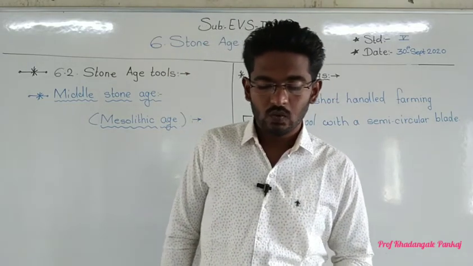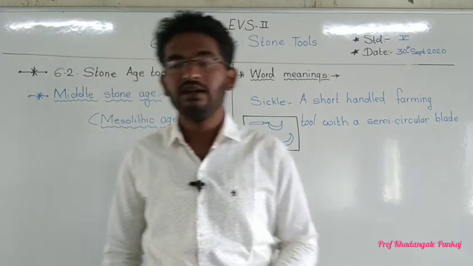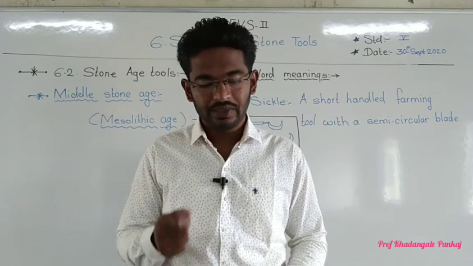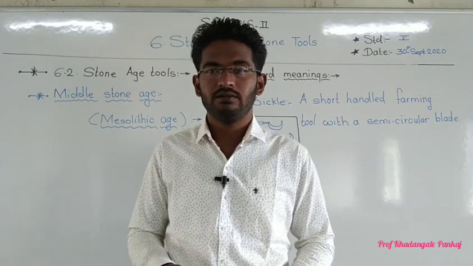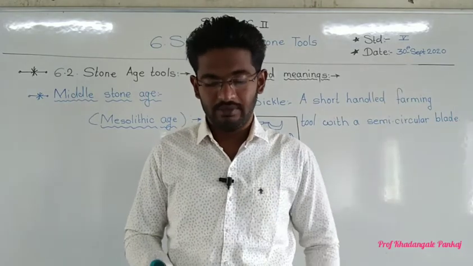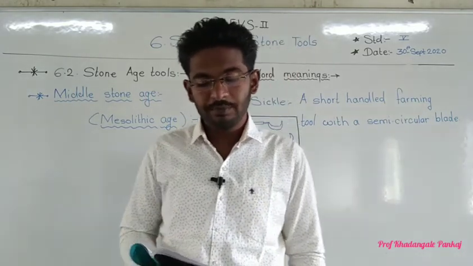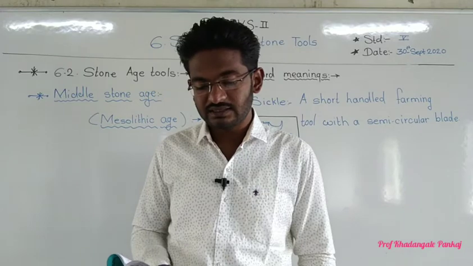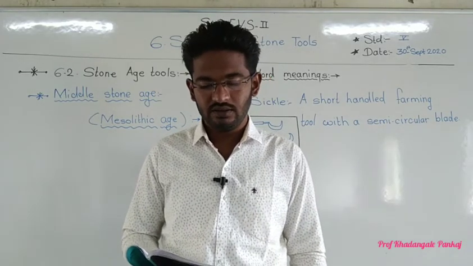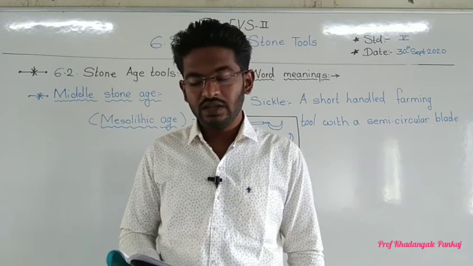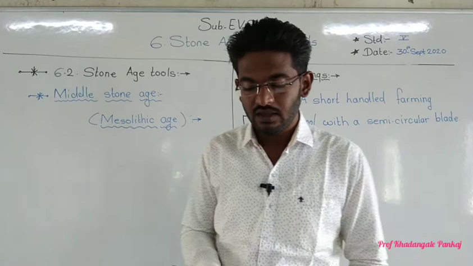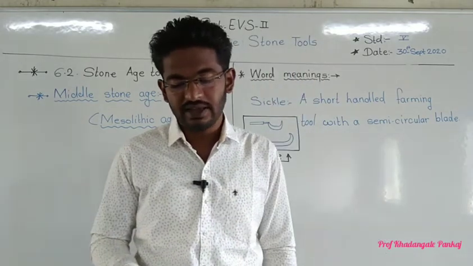Durable means long lasting, it will last for more time. For what purpose? For a variety of tasks such as hunting, fishing, harvesting, and cutting of trees, etc.